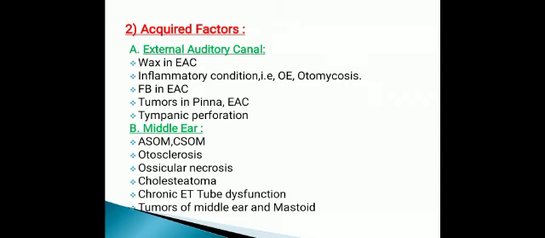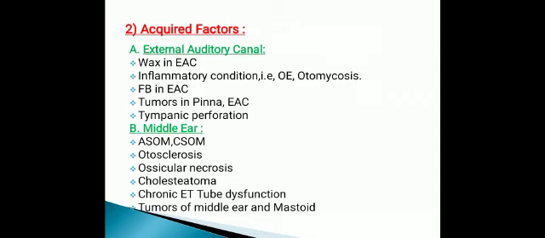Next, the acquired factors. So acquired factors may be in the external auditory canal or in the middle ear. In the external auditory canal, the factors are like wax, or inflammatory conditions like otitis externa and otomycosis. Then foreign body in the external auditory canal.